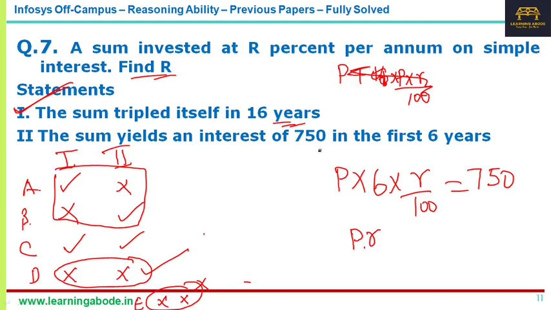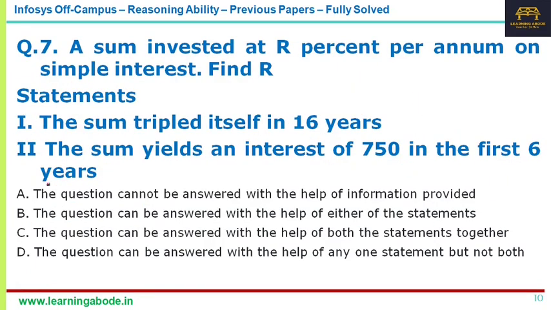Do not waste any time solving this. P is an unknown variable, R is an unknown variable, whereas on the other side you have only numerical values. So two unknown variables are there and you cannot identify the value for R. So statement 2 is not sufficient. The answer for this question is answer option D, that is, the question can be answered with any one statement, but not both. To be very specific, statement 1 is sufficient here, whereas statement 2 is not sufficient.